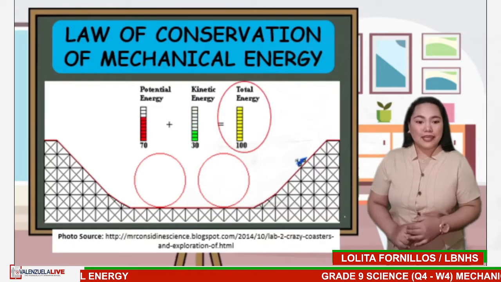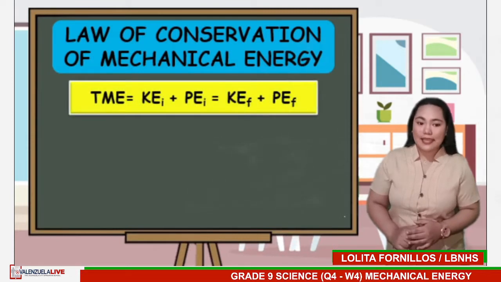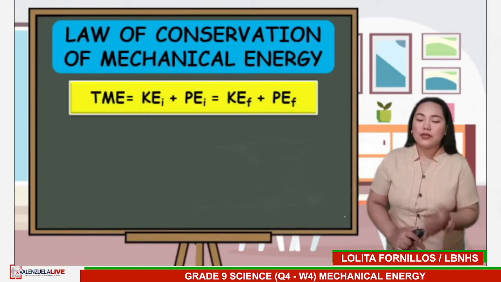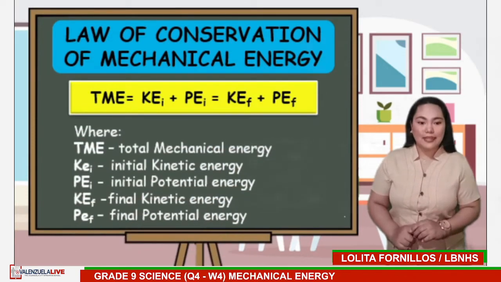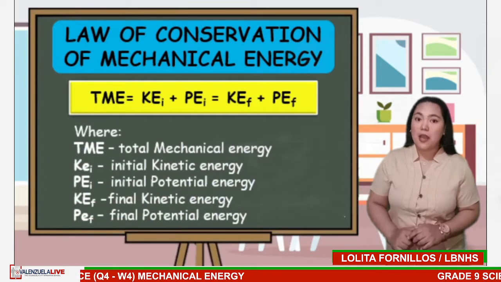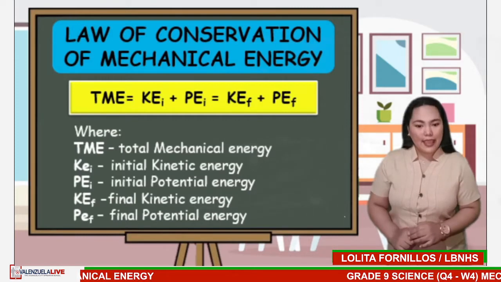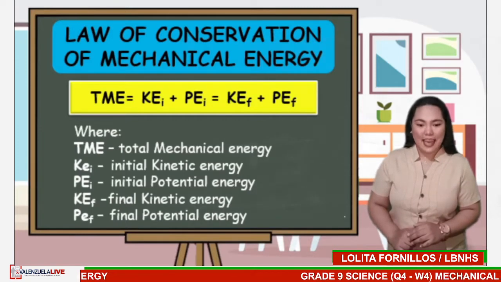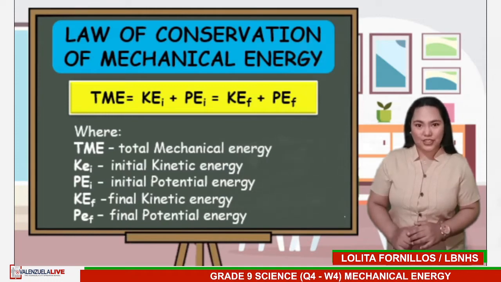We can mathematically express this in the equation TME equals KEI plus PEI equals KEF plus PEF, where TME is the total mechanical energy, KEI is the initial kinetic energy, PEI is the initial potential energy, KEF is the final kinetic energy, and PEF is the final potential energy.